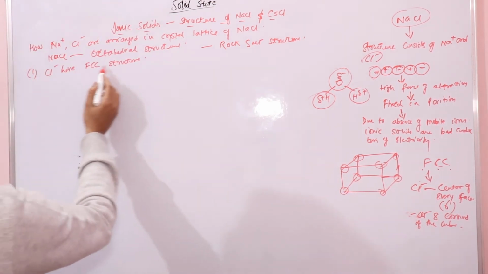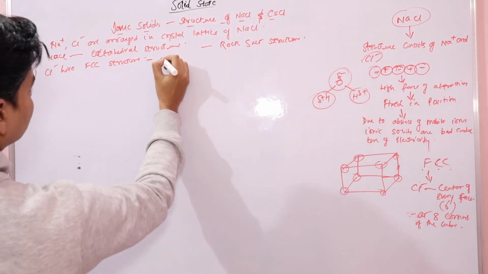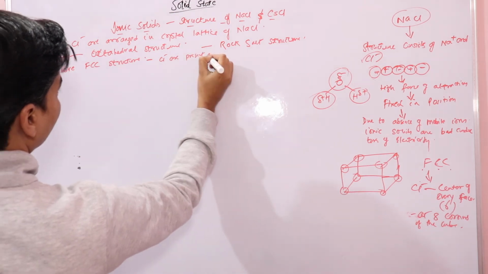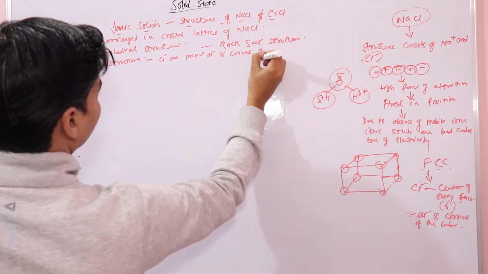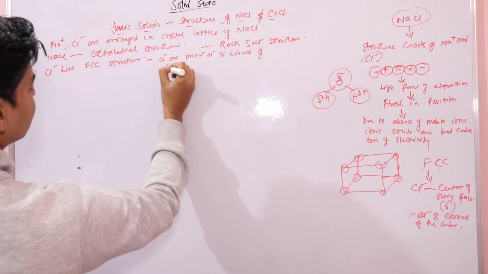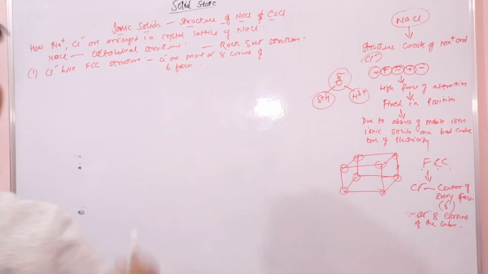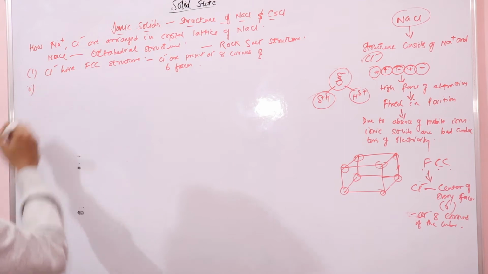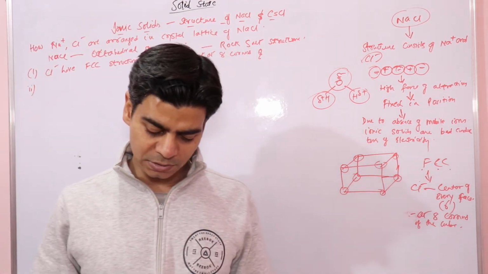So chloride ions have FCC structure. That means Cl- ions are present at 8 corners and 6 faces, right?